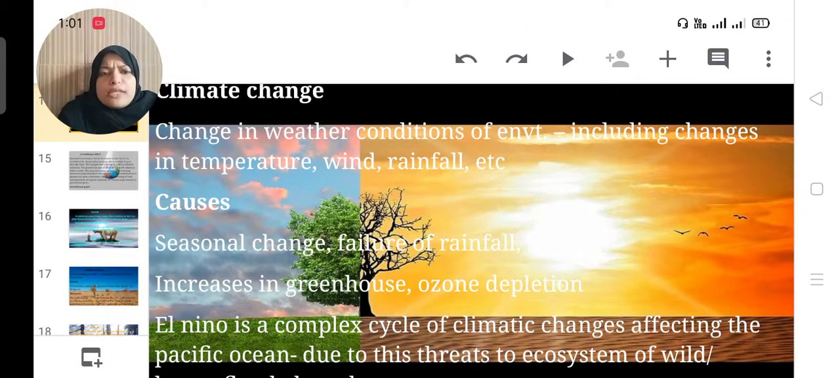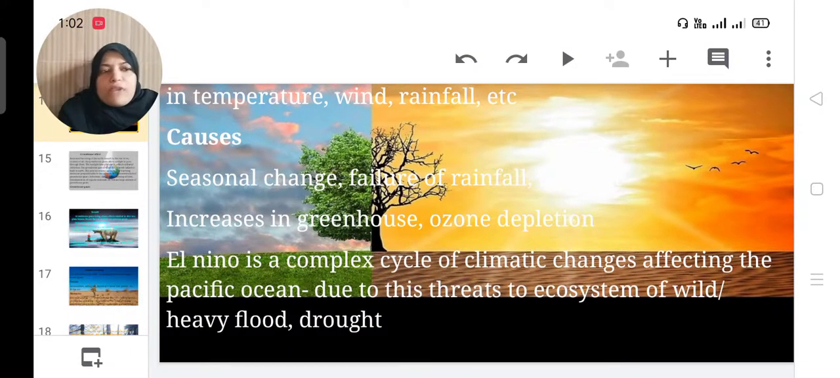El Nino is a complex cycle of climatic change affecting the Pacific Ocean. Due to these, there are threats to the ecosystem of wild animals, and it also causes heavy flood or drought.